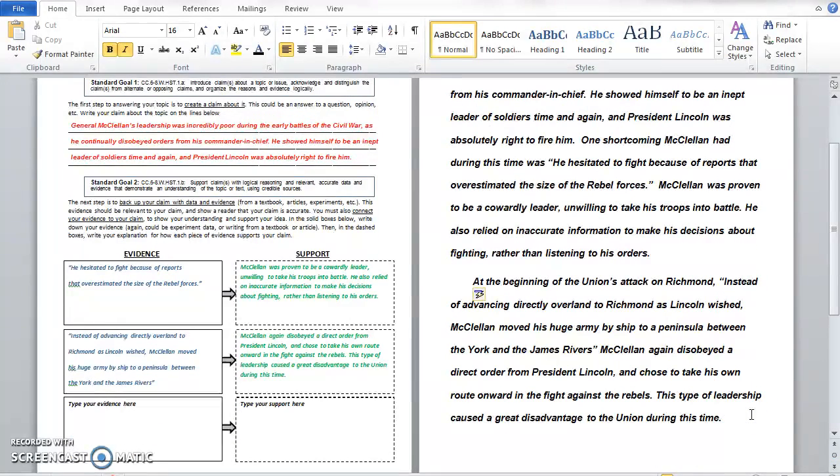Now you would do the same thing with your third piece of evidence and support. Hopefully this would be something that talks more about Lincoln firing McClellan or giving another reason why Lincoln was right to fire McClellan. But you can see hopefully that all the information that you're doing over here on your outline sheet, your claim, your evidence, and your support transitions really easily into writing a short response. So you could also use this if you were planning on doing a video. This could provide the outline for what you were going to talk about, or if you were going to write a letter, again, this would be information to include in your letter.